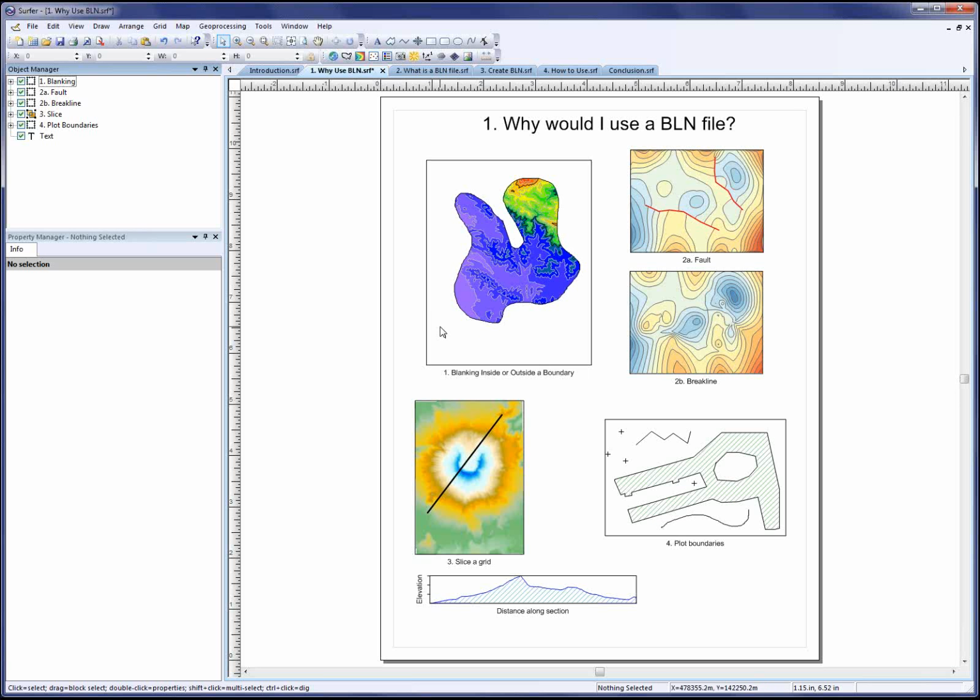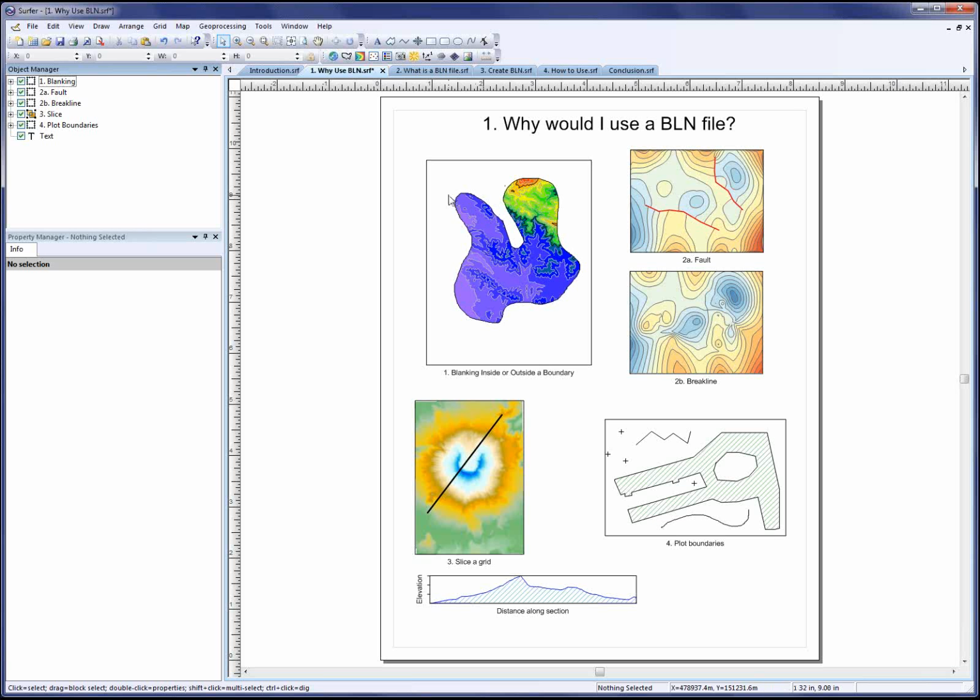You're not cropping or cutting out portions of the grid file. The grid nodes are still there in the grid file, but the Z values for those nodes are just converted to a node data value. And so they're ignored when creating maps or calculating volumes in Surfer. For example, this map here was blanked outside this polygon boundary. And so you don't see any contours drawn outside the polygon.